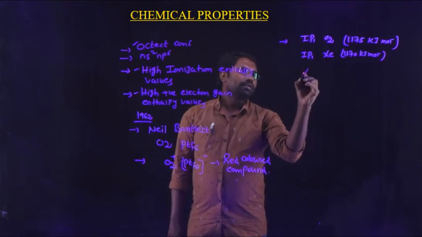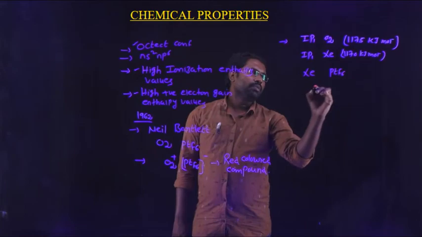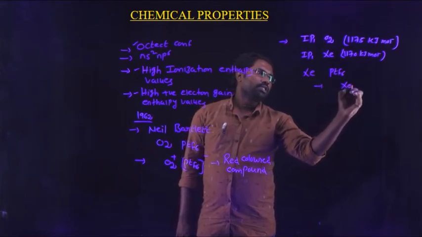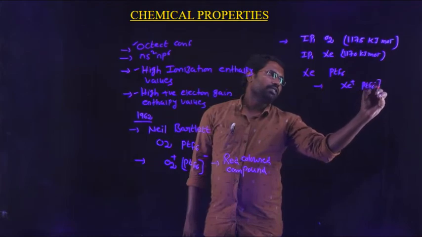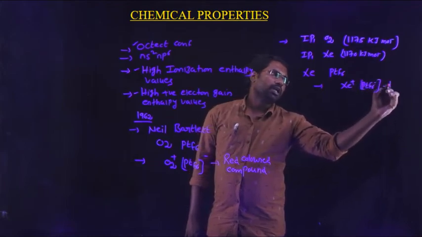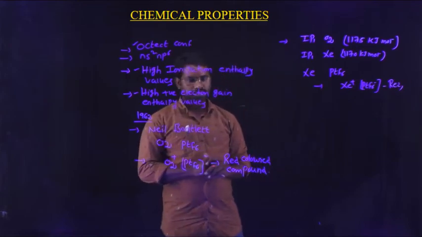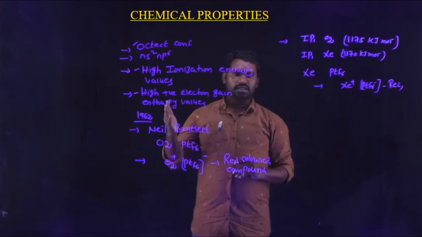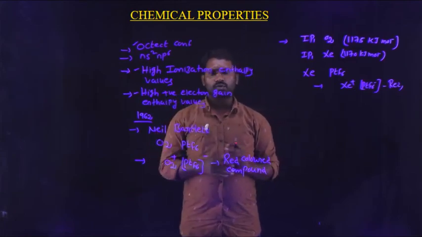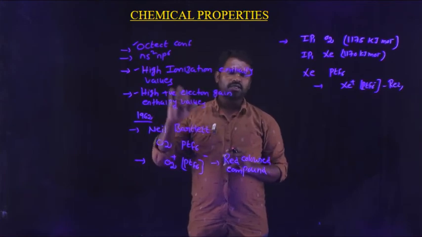xenon reacted with PtF6. He prepared a compound Xe+ PtF6−. This is also a red crystalline compound, xenon hexafluoroplatinate. So at an earlier stage, due to the inertness of the group 18 elements or noble gases, they do not react with any other compounds.